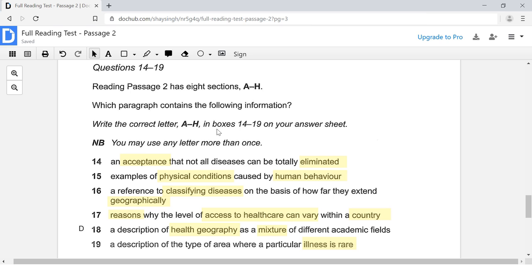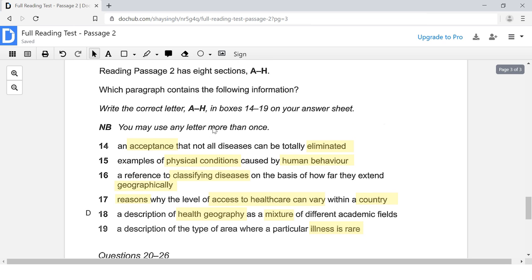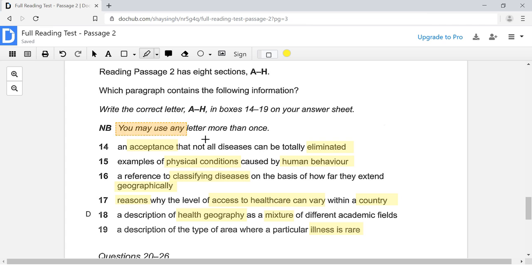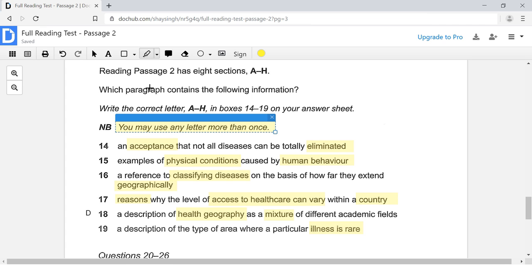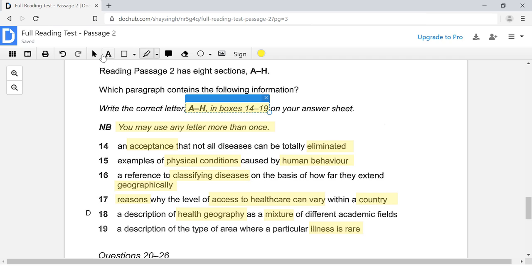So we have 8 paragraphs and 6 questions. But we may not use some of these paragraphs because we can use the same answer choice twice. So very, very important to always be mindful of these instructions up here. You may use any letter more than once, and these are the answer choices and the questions.